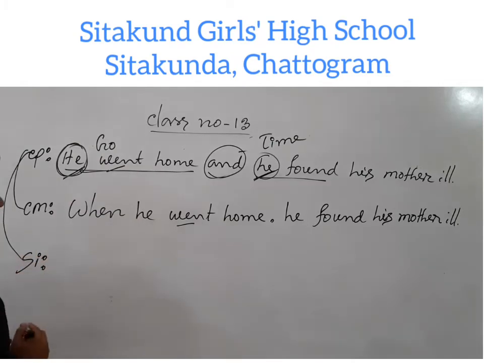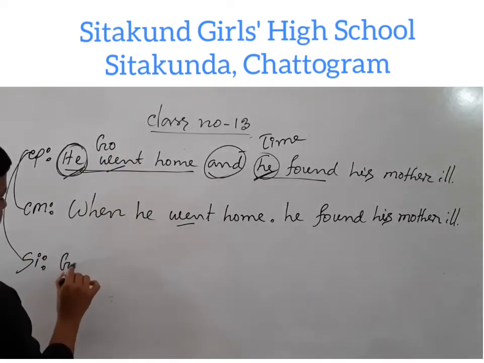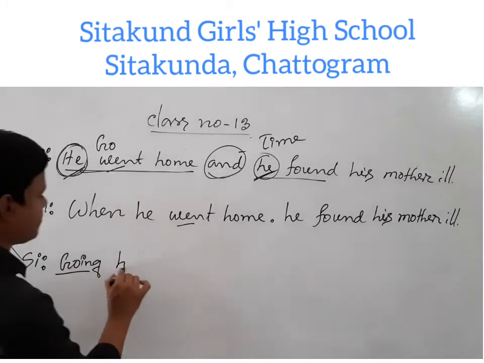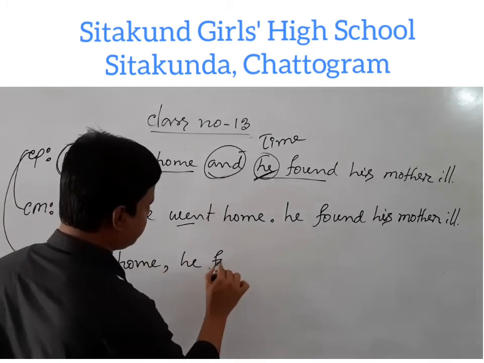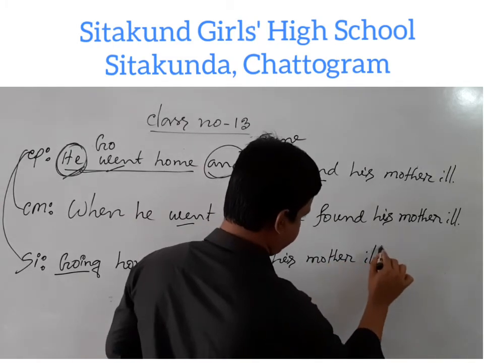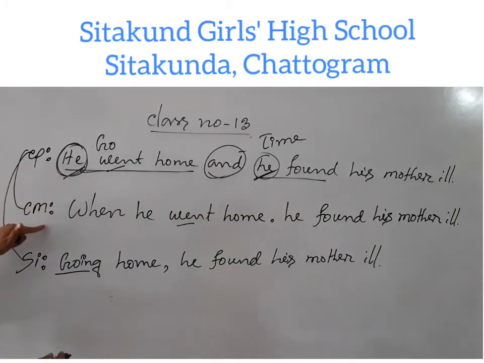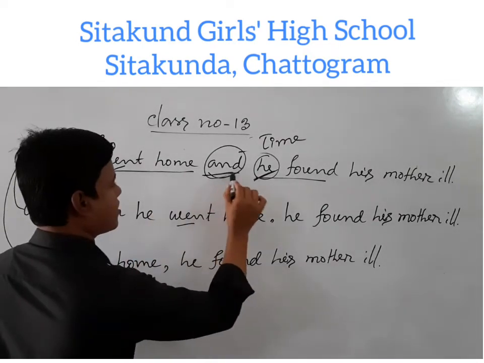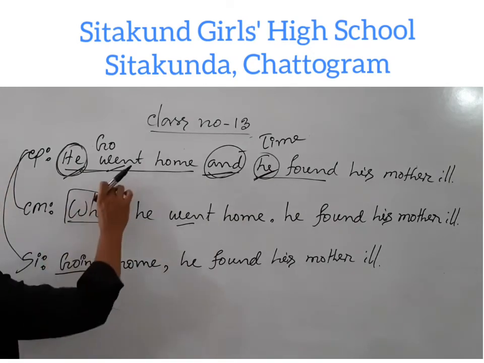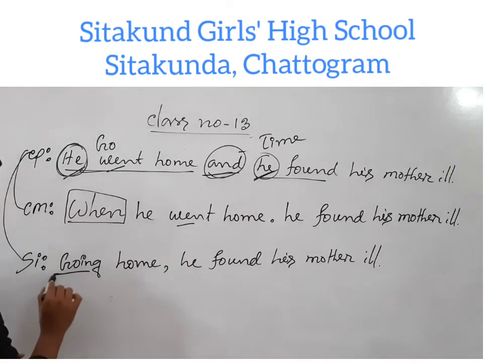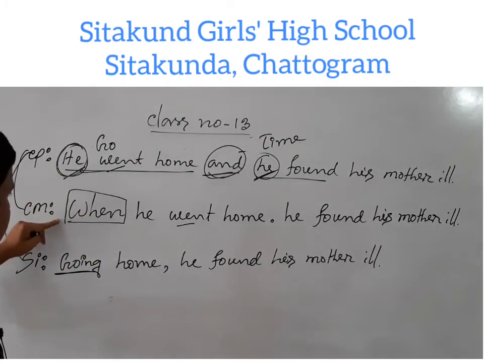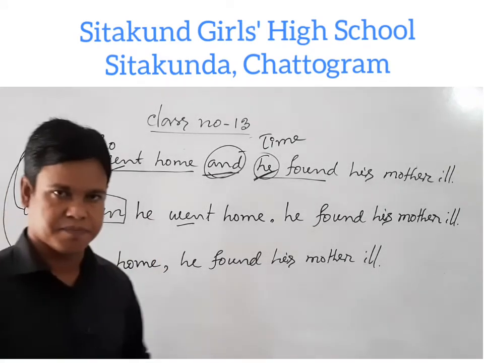If we want to use the present participle form, then we have to use the present form of the verb with ing. Going home, he found his mother ill. Compound to complex, when the conjunction and expresses time, then the complex sentence starts with the subordinating conjunction when, and the simple sentence starts with the verb in present participle form if in the compound and in the complex the subjects are the same.